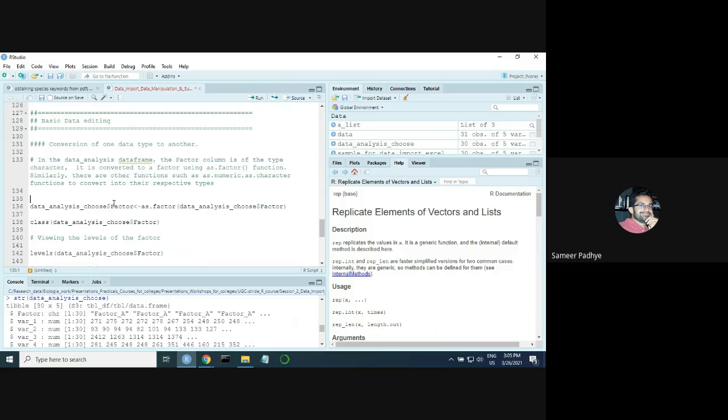Okay, so suppose this is your character data. You want to convert this data into factor data. So what do I do? First, I give the name of that particular column, right? Because that is the data I want converted. Then I assign it a new value. What is this new value? I want this to be converted into a factor. So I say as dot factor, and I put the name of this particular column. Why do I put the name here again? The same name.